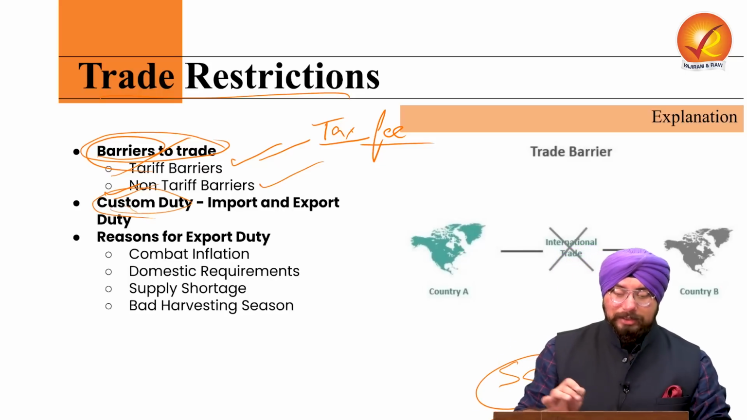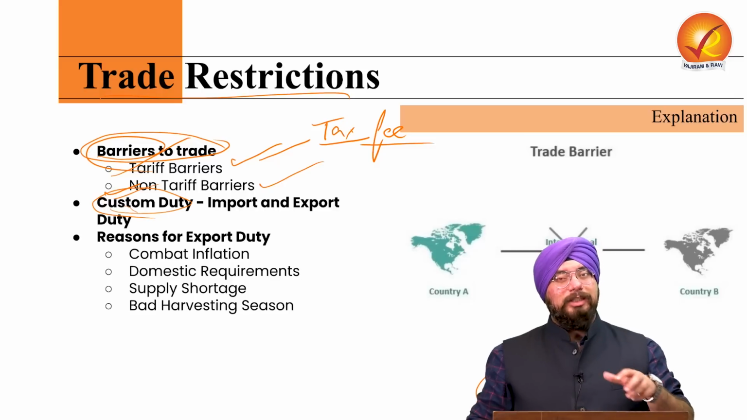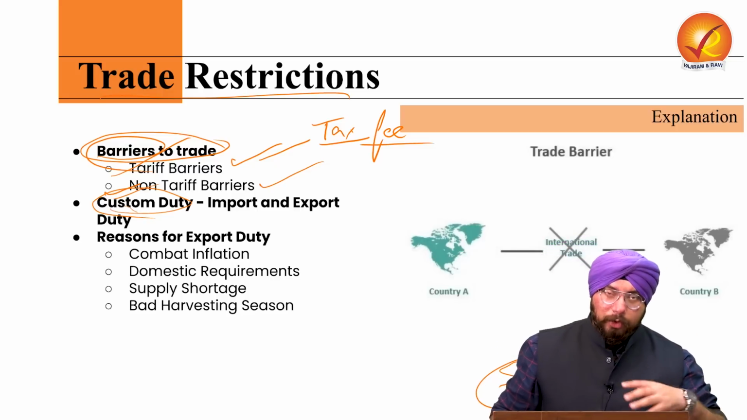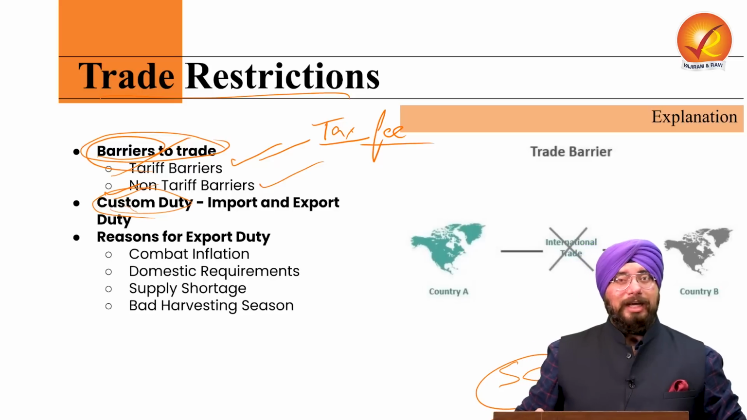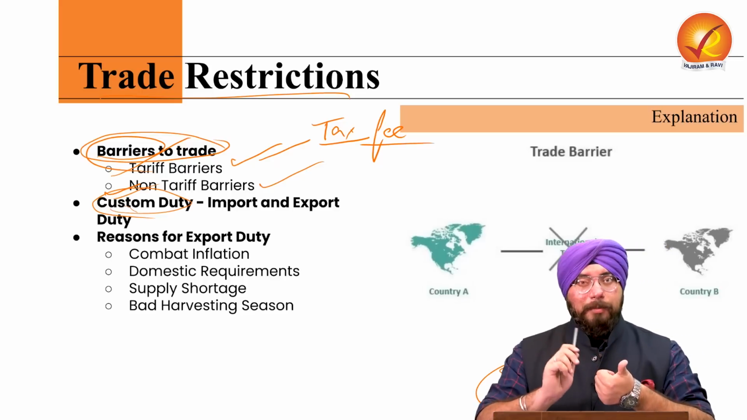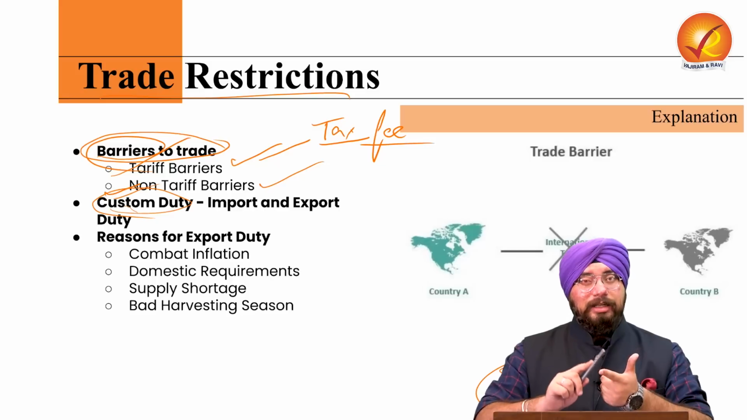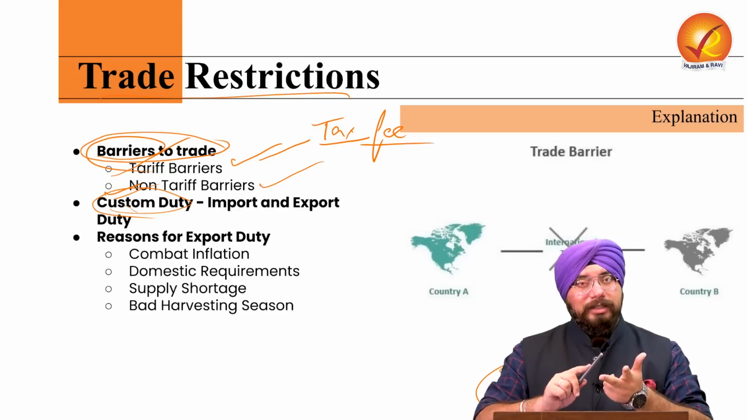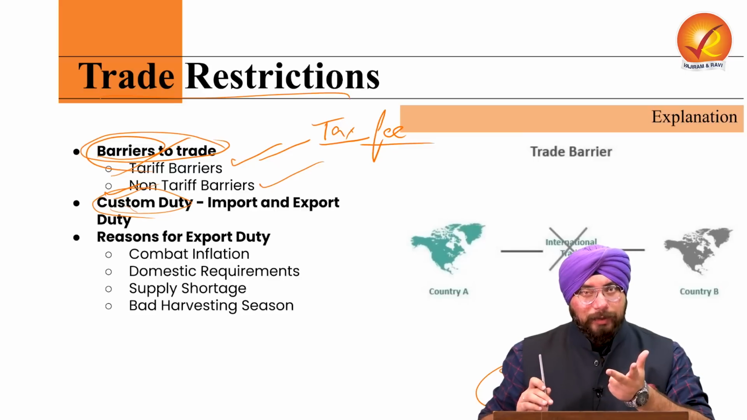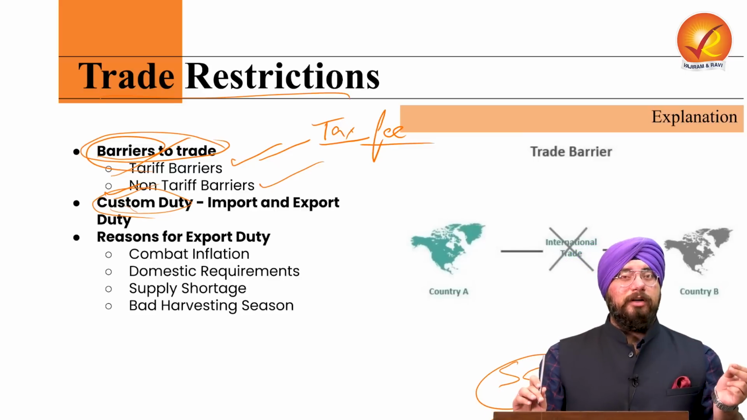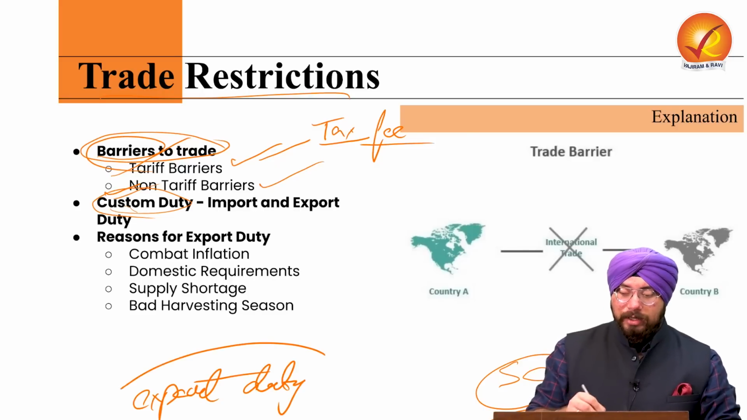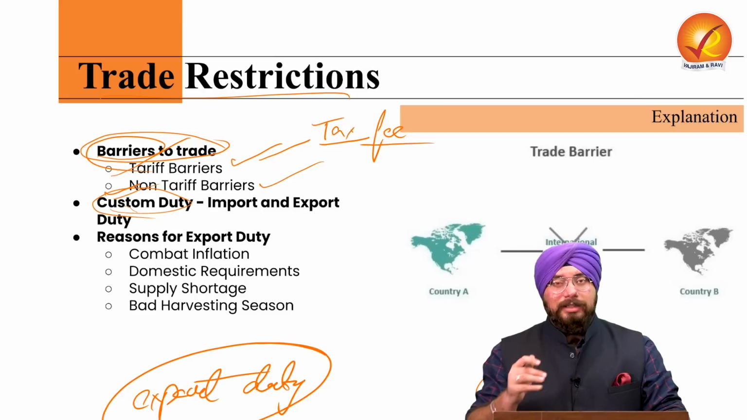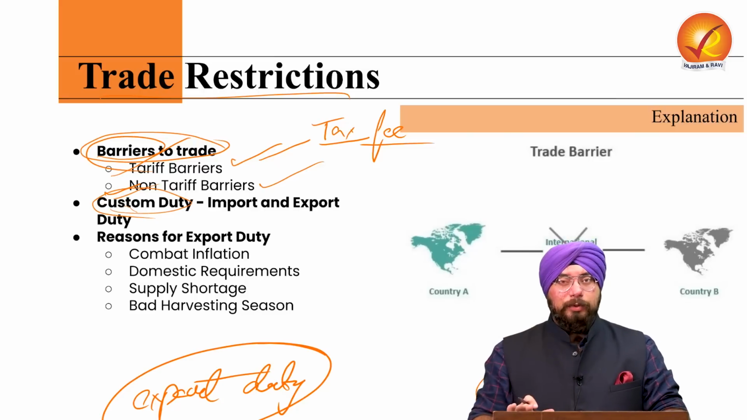Now then, what is a custom duty? Custom duty is a specific kind of tax which we have to pay when we import a good or export a particular kind of good. Now recently, government did it for basmati rice as well, government did it for onions as well. Now the government is doing it for parboiled rice as well. What is the specific exercise which the government is doing? Imposition of export duty.